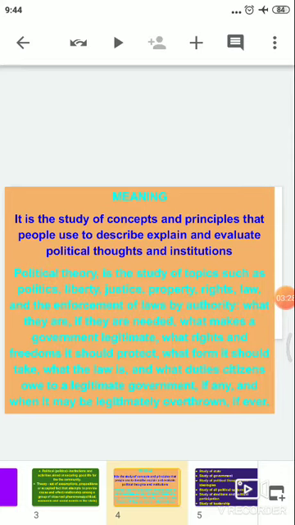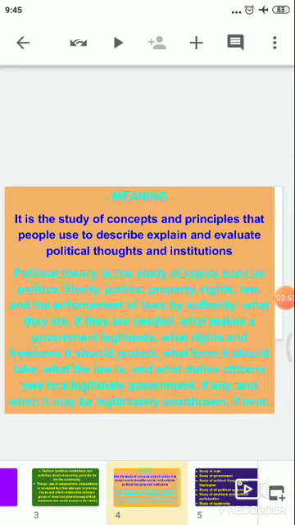So the thoughts that people have given, the theories, and the institutions. Political theory is basically the study of topics such as politics, liberty, justice. These are the various concepts. Property, rights, laws, enforcement of laws by authority, what they are, and whether the laws which are made are actually needed.